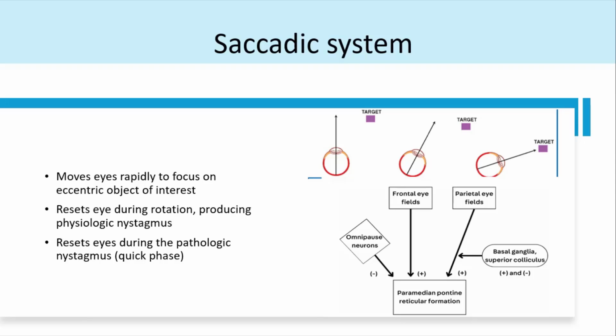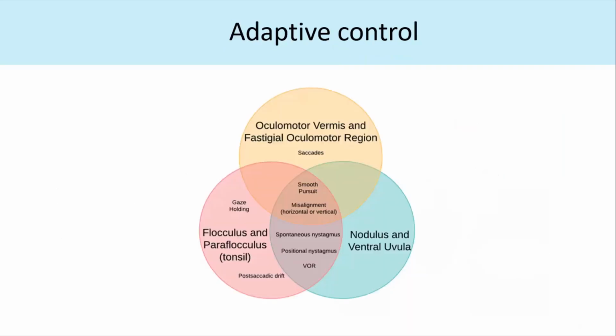Now, two important things: saccades are normally present physiologically, like in optokinetic nystagmus, where you have the slow phase, which is following a particular thing, and then a fast phase, that is a saccade. So that is physiological. Also, in a pathology like nystagmus, you have the slow phase and a corrective fast phase, which is a saccade. Now, what is adaptive control?